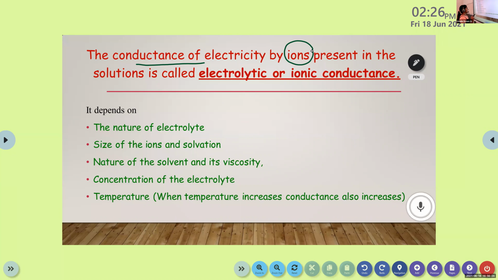And here also there are certain factors that electrolytic or ionic conductance depends on. First one is the nature of the electrolyte. Here it is a solution, so ions are there, so it depends on the nature of the electrolyte. The next one is the size of the ions and their solvation. Solvation means their solubility. Then the third point, the nature of the solvent and its viscosity.